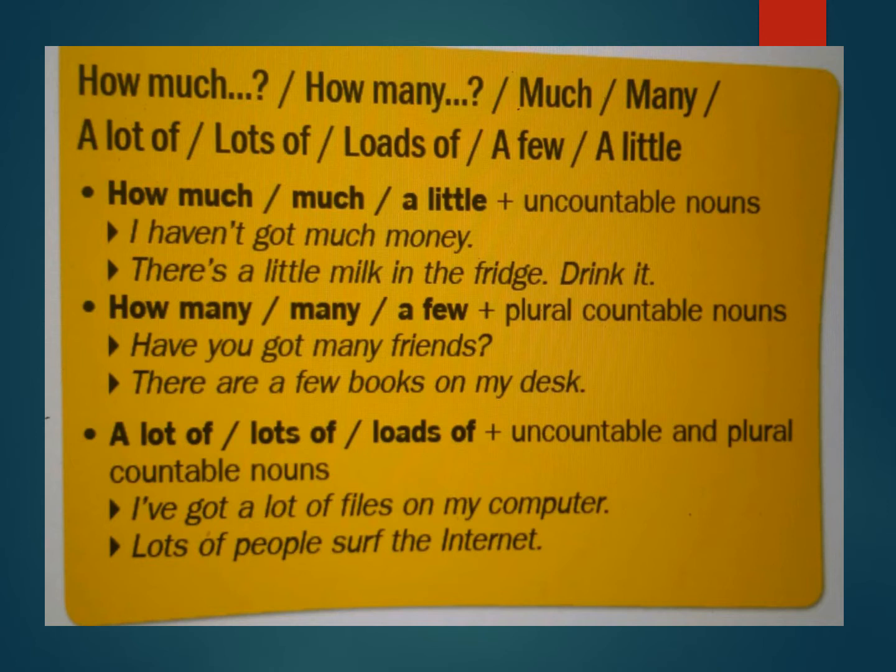These words go with uncountable nouns. And of course, uncountable nouns are nouns that you cannot count. Like, for example, liquids, water, tea, air, all gases are uncountable. Sand, rice, sugar, all these things are uncountable. And of course, the word money, by the way, because this is a common mistake. Many people think that money is countable, but it is not, because we cannot count it. We cannot say 3 monies, 4 monies, so it's uncountable.